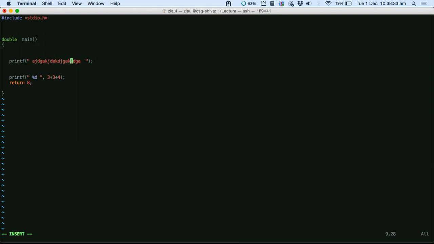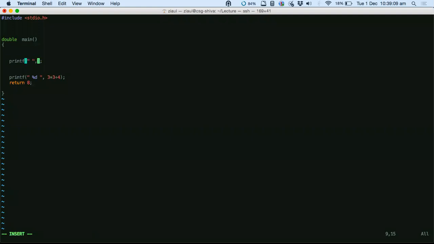But you don't always want to display messages. You may want to display some output of some computation, right? So what is the computation happening here? The computation happening here is 3 into 3 plus 4, right? So to show that output, I have to first say what the computation is. So this is the computation here.